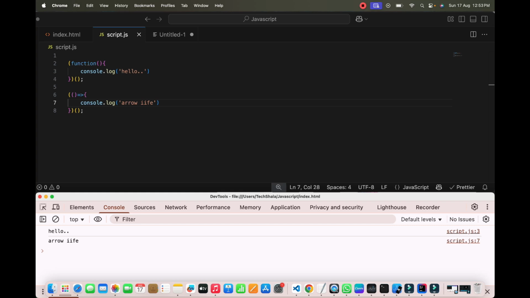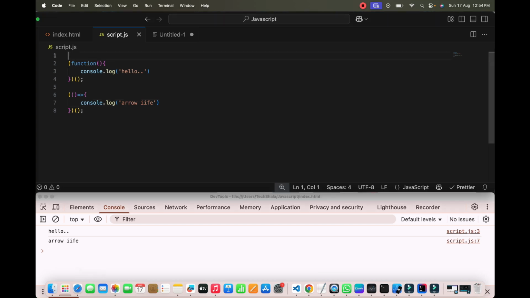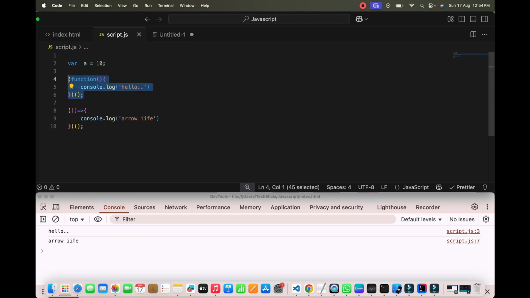So why should we use IIFE? To avoid polluting the global variables. Variables inside an IIFE are private. That means suppose I have some variable here; whenever you create any variable on the top, it is created as a global variable, and this variable can be accessed and modified by any function or any callback or event, right? So to make it private, we can make use of IIFE. It maintains the data privacy. It acts like a private scope.